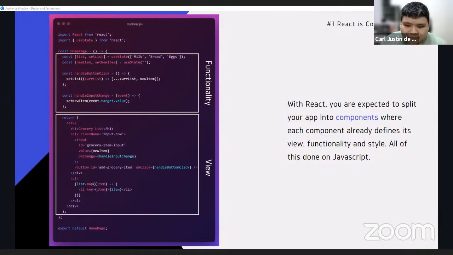Also, components in React.js are independent and reusable bits of code. So each component can monitor and update its own state. And you also may provide input if required. These are usually called props. And the component will also return a rendered HTML element. So all of this will be discussed more by Christian later in his talk.